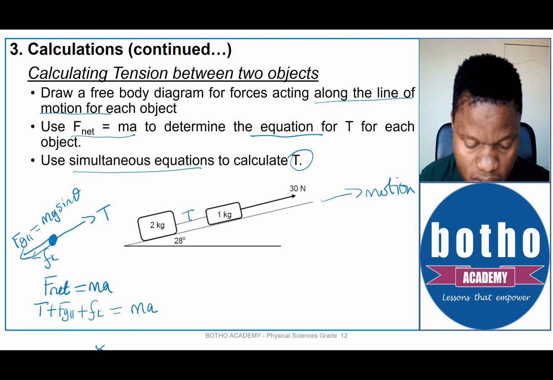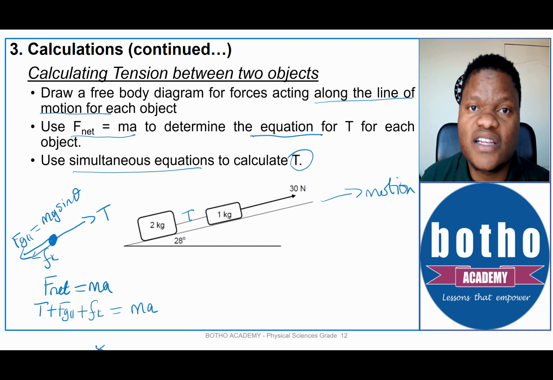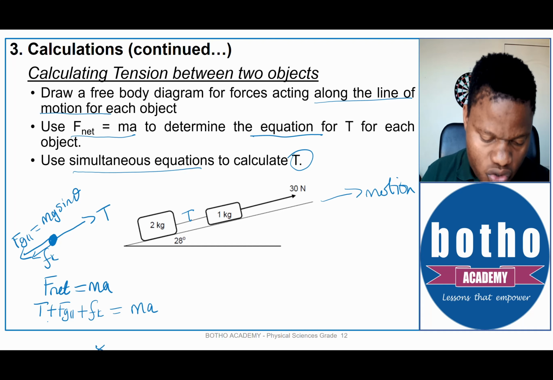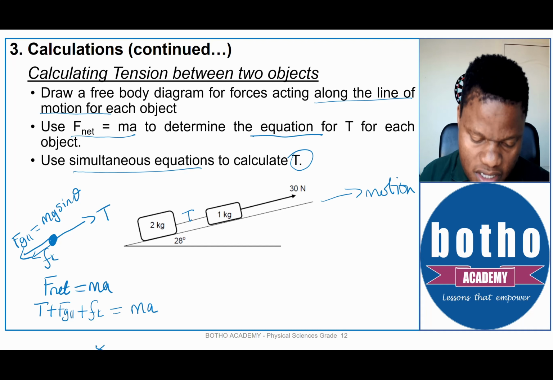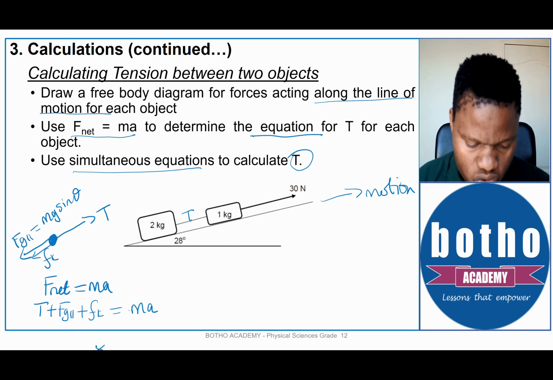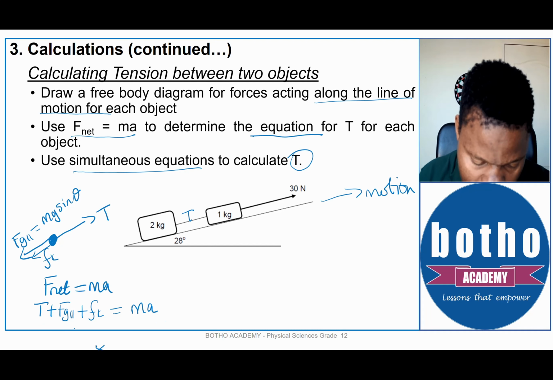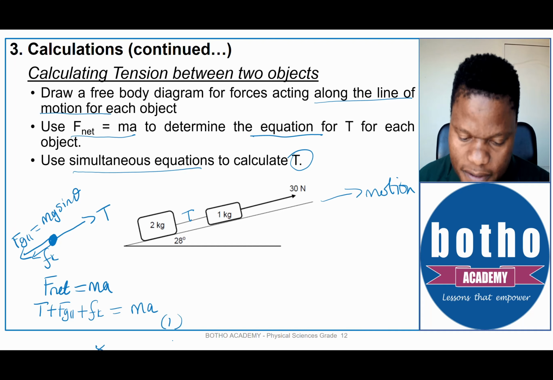And this is very important because now you know the mass of the object. You're going to substitute the mass. You're going to substitute the acceleration if you know the acceleration. But chances are you don't know the acceleration, which becomes your second unknown. So your first unknown would be the T, and the other unknown would be the acceleration. And the other forces, you are likely going to be given enough information to figure them out. Okay, so that would be the formula. Then after your substitution, this becomes your equation number 1.